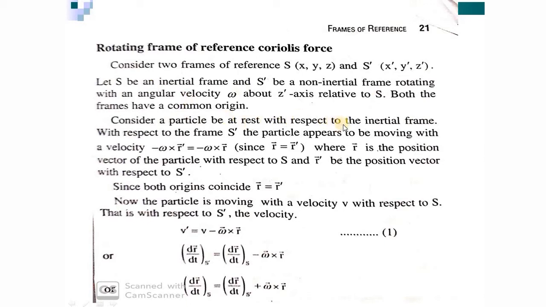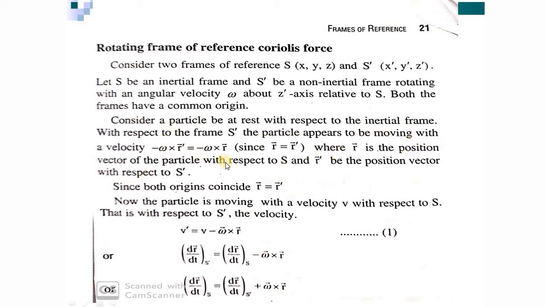Now the particle is at rest with respect to the inertial frame, and with respect to the S prime frame, the particle is moving. In the earlier case, the particle was at rest in a non-inertial frame. Here the particle is moving with respect to the non-inertial frame S prime. The particle appears to be moving with a velocity. And the rotational velocity is what? Omega cross r, or r omega, or in vectorial form omega cross r. And since the particle appears to be moving, the velocity is minus omega cross r.